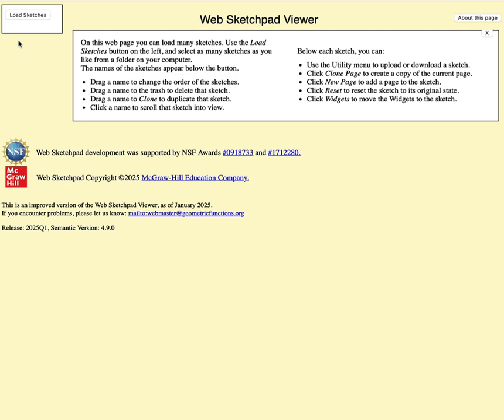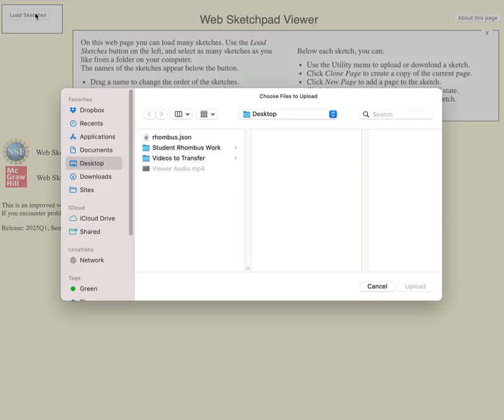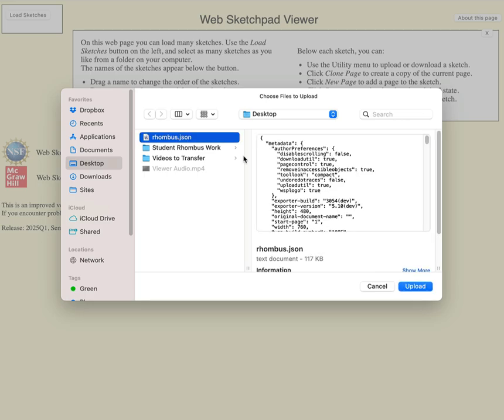To begin, let's assume you have created and shared a web sketch with your class. Your students can go to the viewer page and tap Load Sketches. They then navigate to the Web Sketchpad file you provided them, for example, rhombus.json. Students select the file and choose Upload.